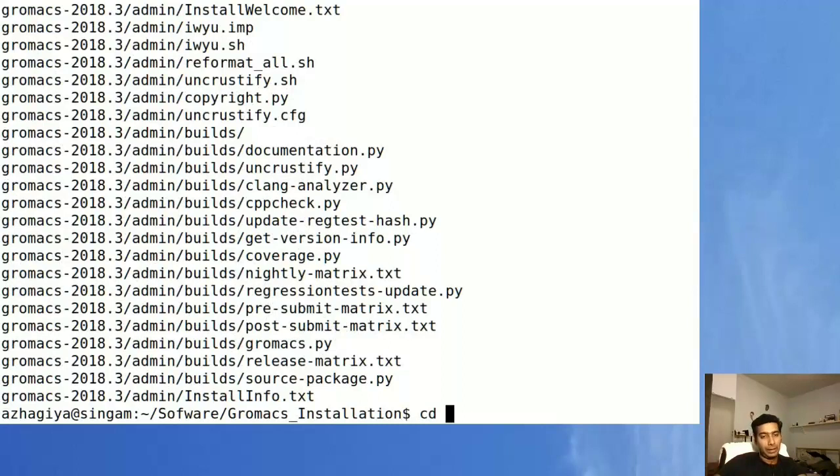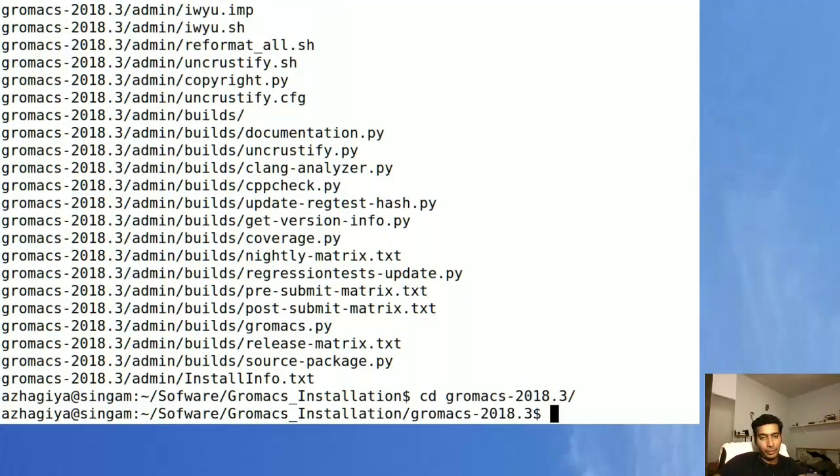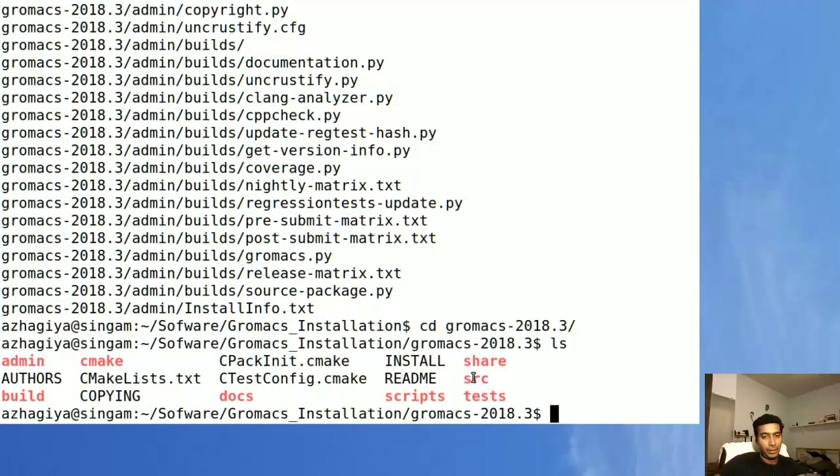Once you are done with that, go to the gromacs folder and create a directory called build with the command mkdir build. I already created the folder.